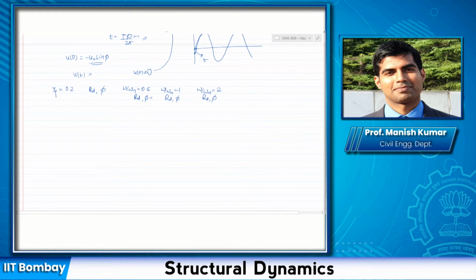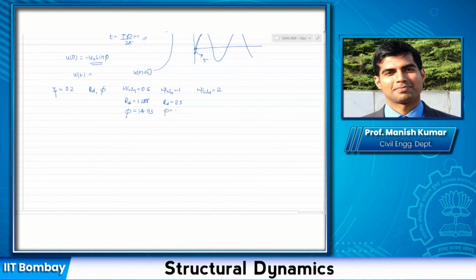Anyone with the answer? What is the value of RD when omega by omega n is equal to 0.5? 1.288. And what is the value of phi? 14.93 degree. And how about when omega by omega n is equal to 1? RD is 2.5. What is the value of phi? 90 degree.